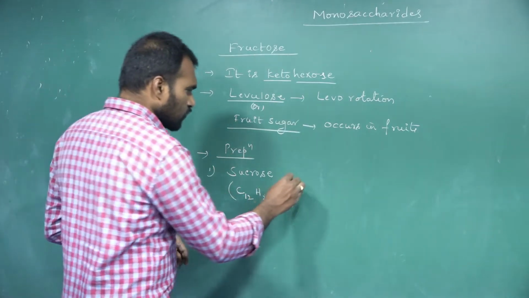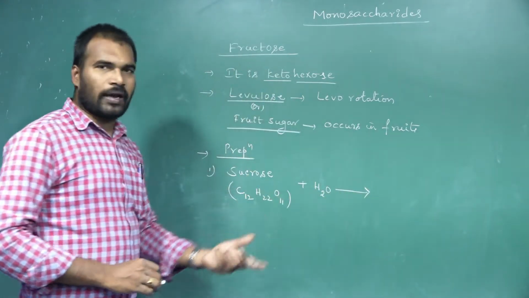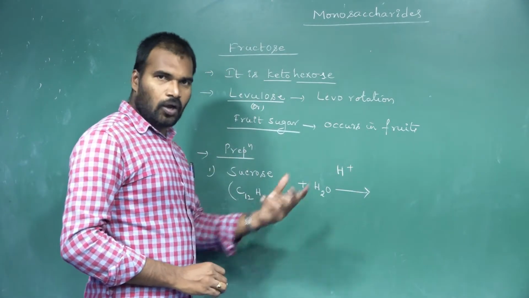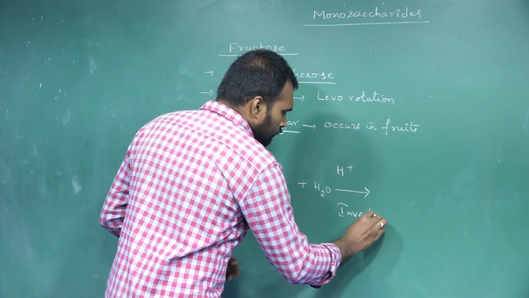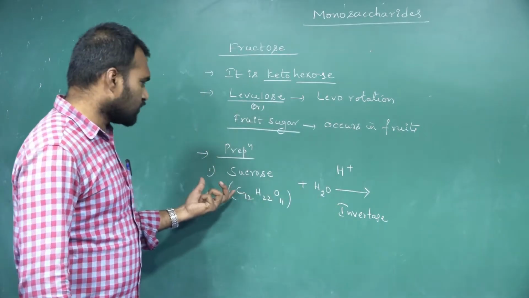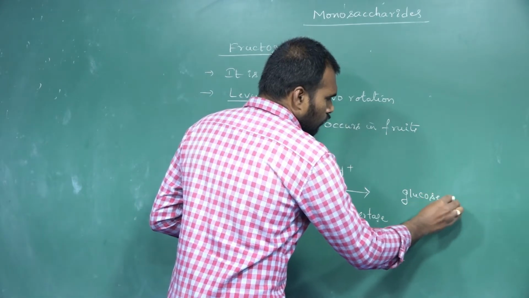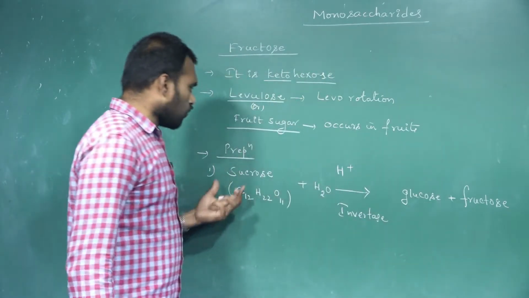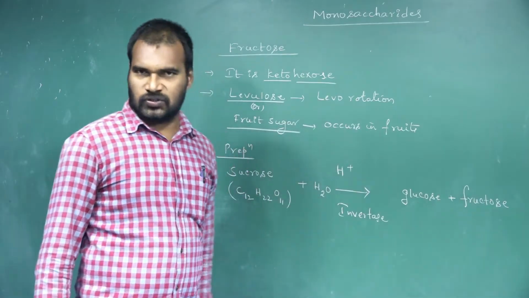When sucrose undergoes hydrolysis in acidic media, or by using the enzyme invertase, we can hydrolyze the sucrose into glucose and fructose. On hydrolysis of sucrose, we get a mixture of glucose and fructose.